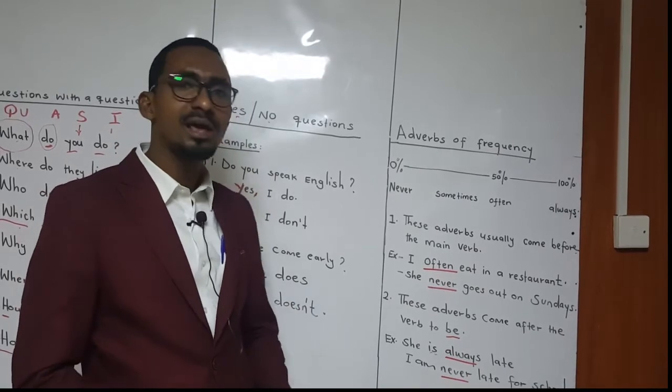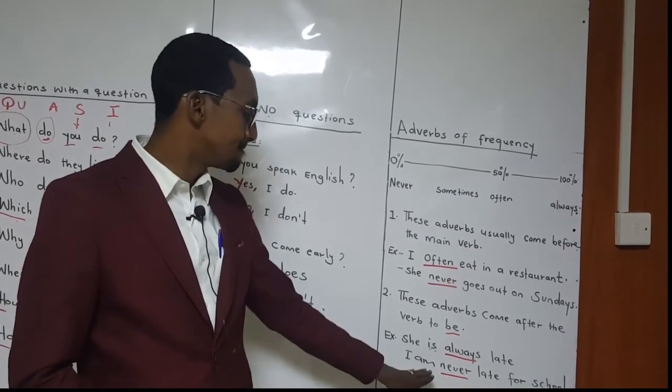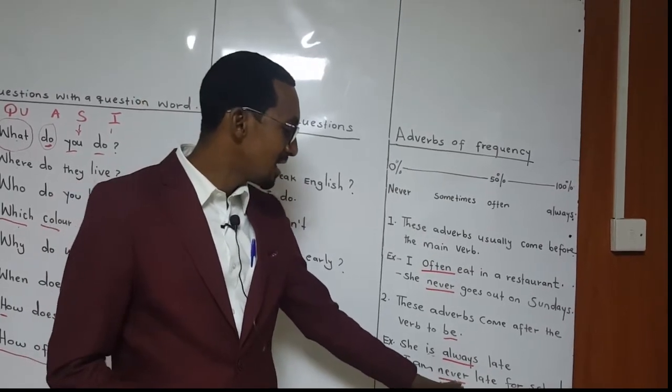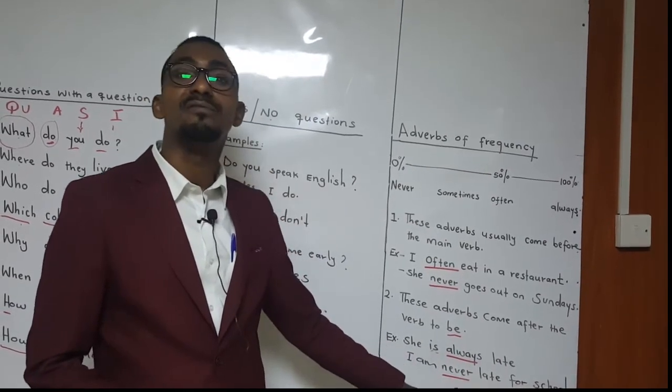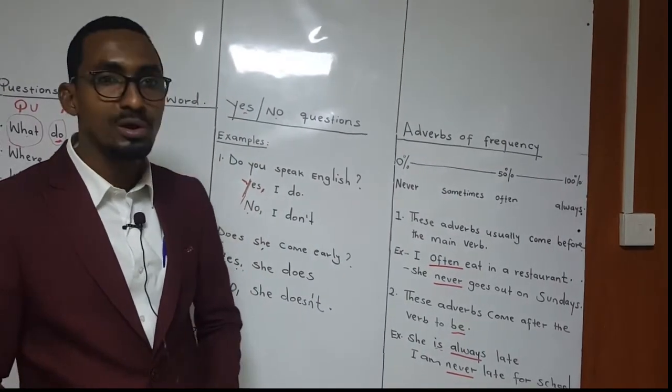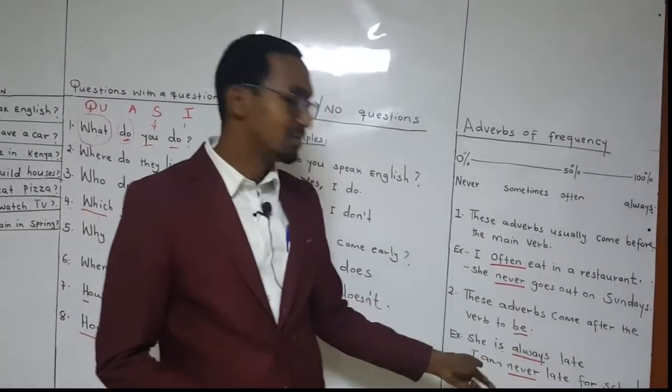Markasto, I am never late for school. I am. Am is the verb to be. So you can see here, never comes after the verb to be. I'm never late for school. That is all about this part.